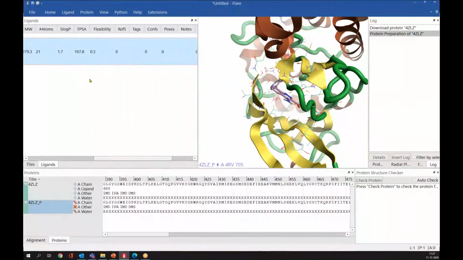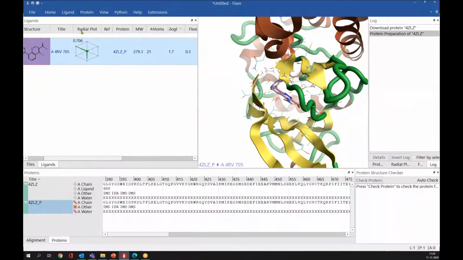And whatever extra operations you do on the ligand, those columns will be added in this window. These columns are very flexible. You can either reorder them by simply dragging, or you can sort using this up and down arrow here.